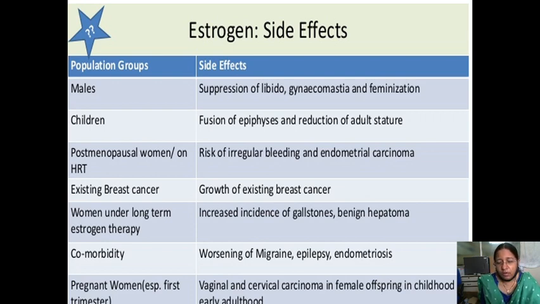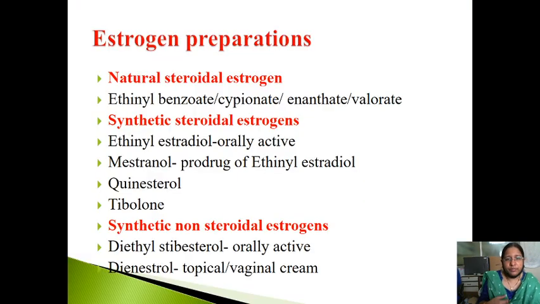What happened? If you are giving estrogen, it will cause vaginal and cervical carcinoma in the female offspring, in the children and early adult. Okay. So I told you what are the semi-synthetic and synthetic. Now, what preparations are available? The natural steroidal estrogens, estradiol benzoate, cypionate, valerate, are available.